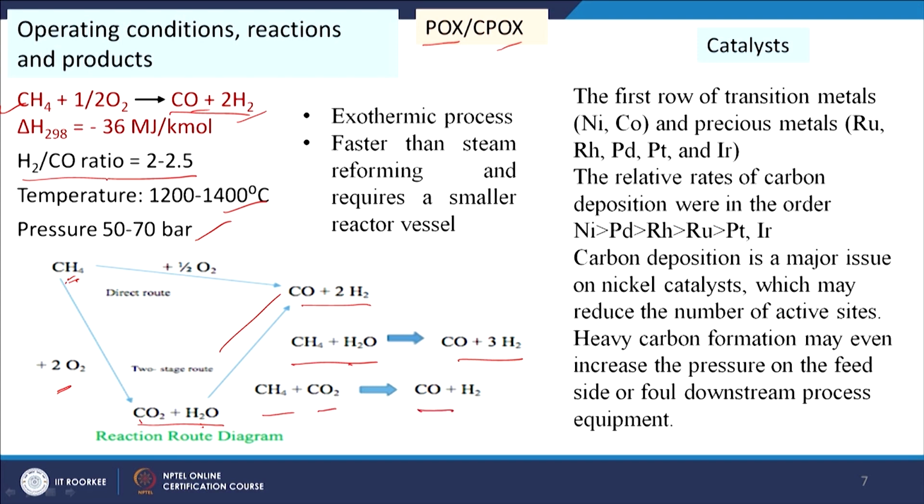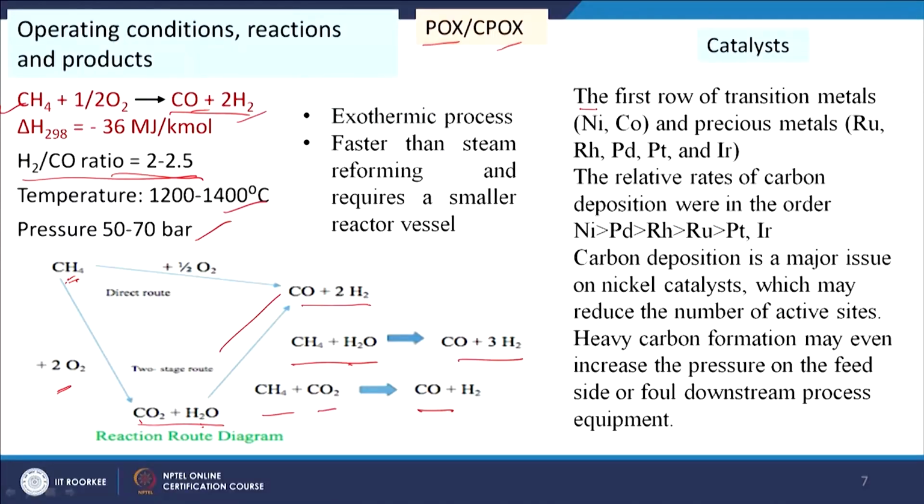So, that is why we can get H2 by CO ratio equal to 2 to 2.5, and this is an exothermic process and faster than steam reforming and requires smaller reactor vessels. So, the advantage of this is we do not need to give much external energy for these reactions. And then if we see the catalyst part, then also we will see the first row of transition metals, nickel and cobalt, and precious metals, ruthenium, rhodium, palladium, platinum and iridium, those are used as a catalyst for this reaction,